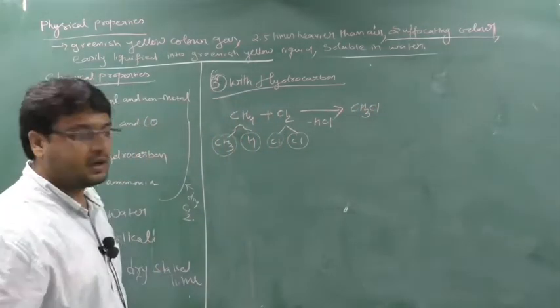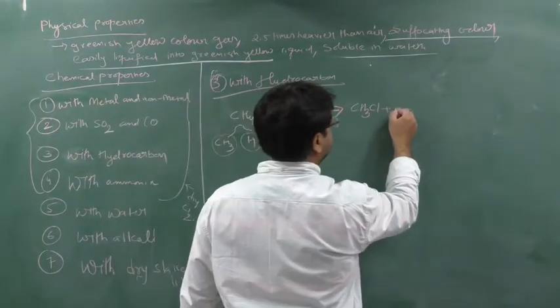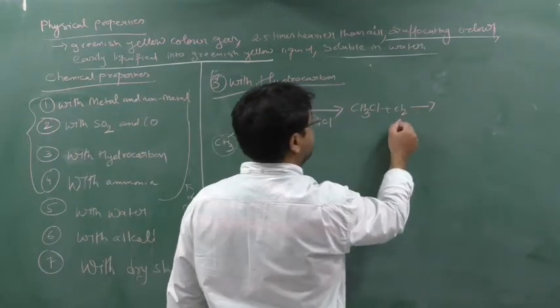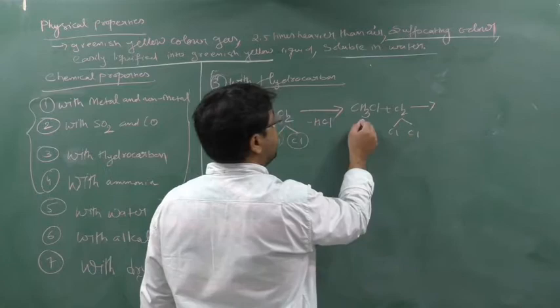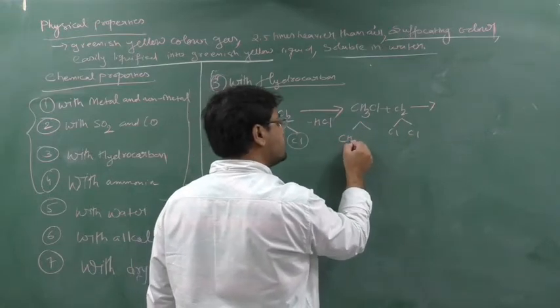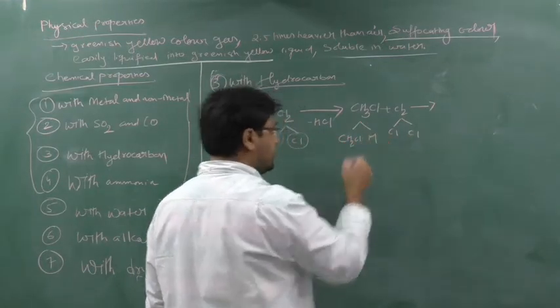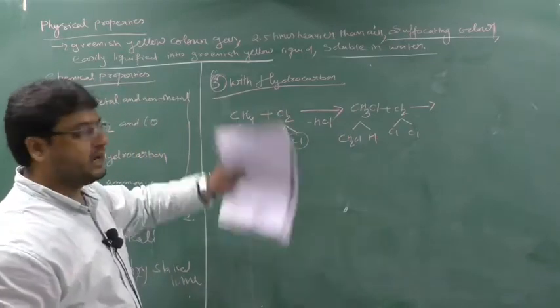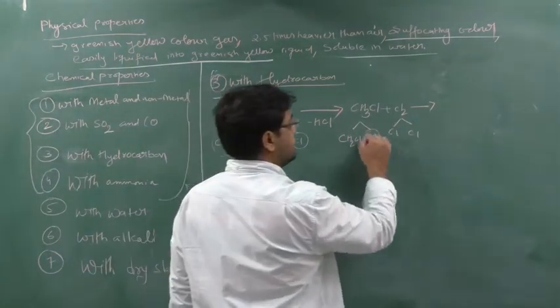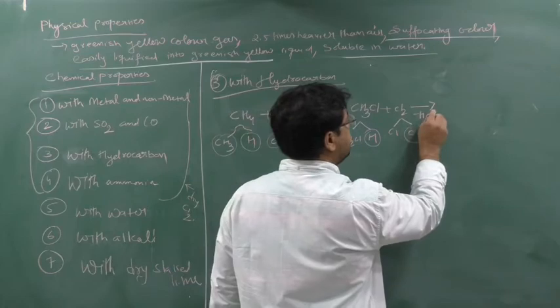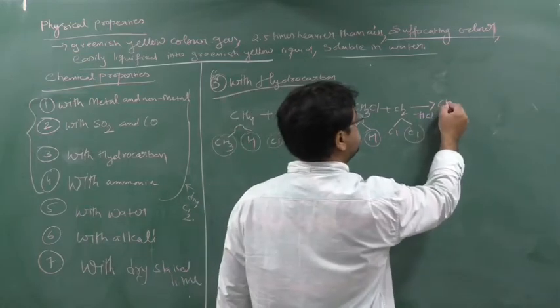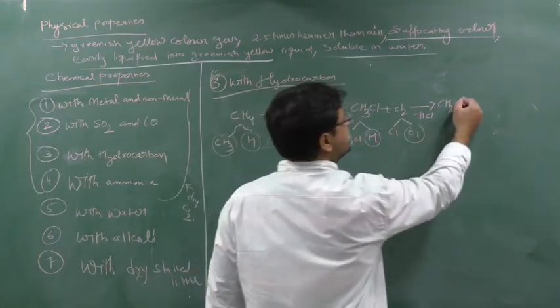Again one more chlorine will come; from CH3Cl again one H will come out. At each and every step one H will come out, so this H and this Cl will form HCl, and you will get CH3Cl plus Cl2 giving CH2Cl2, clear.